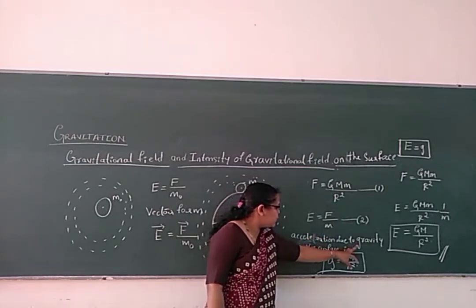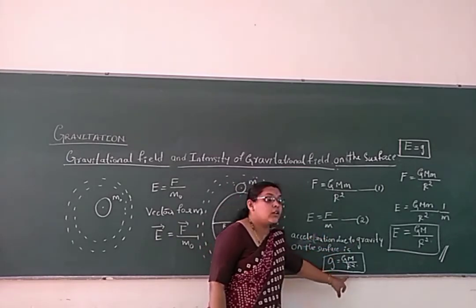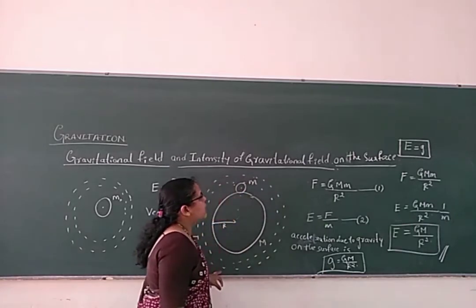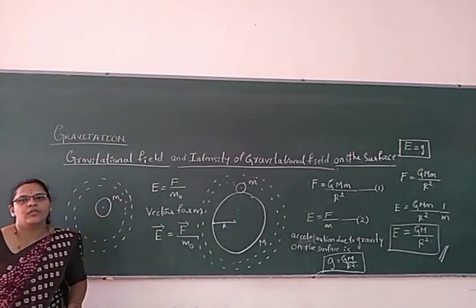Then acceleration due to gravity on the surface is obviously equal to the intensity of gravitational field on the surface of the earth.